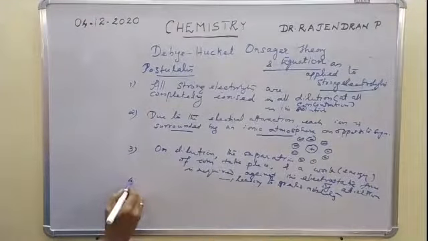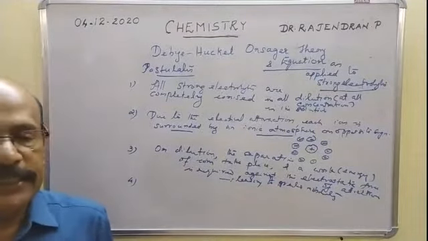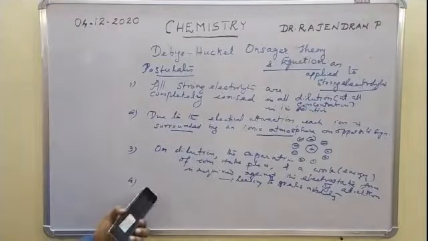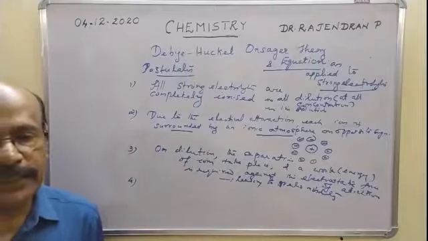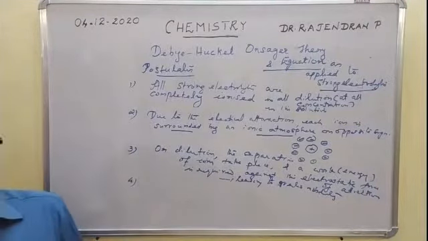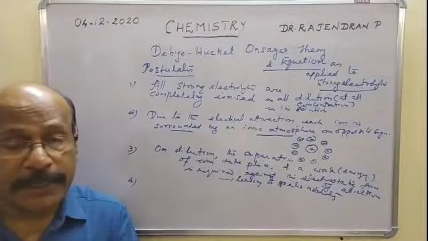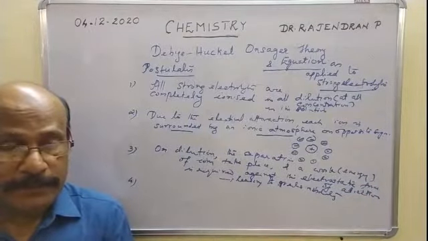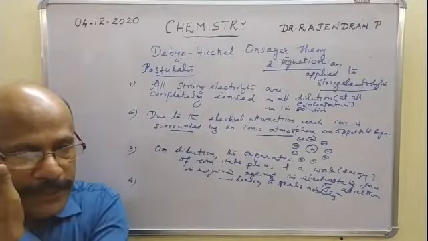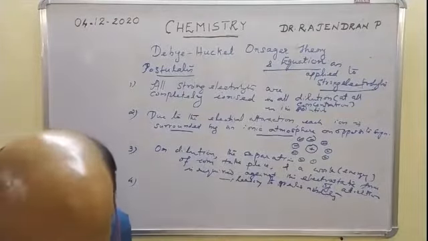Then the fourth assumption is that the increase of the conductivity of a strong electrolyte in solution during the dilution is due to the increase in the ionic mobility arising from the reduction in the electrostatic force of attraction, and not due to the increase in the number of ions.